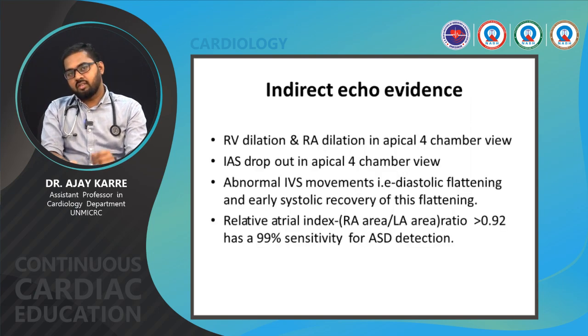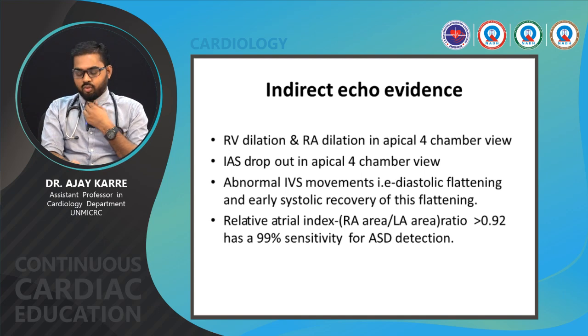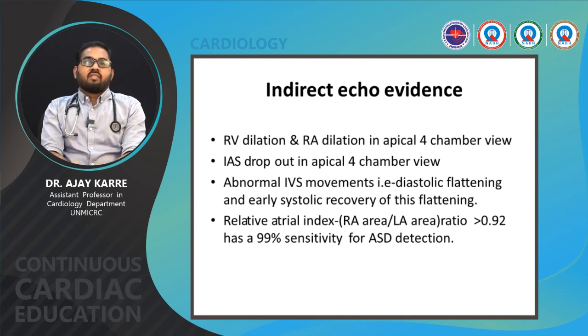Indirect echo evidence, when we should suspect on echocardiography that there can be the possibility of atrial septal defect. If we get right atrial and right ventricular dilatation in apical 4-chamber view, we should look for the types of atrial septal defect.